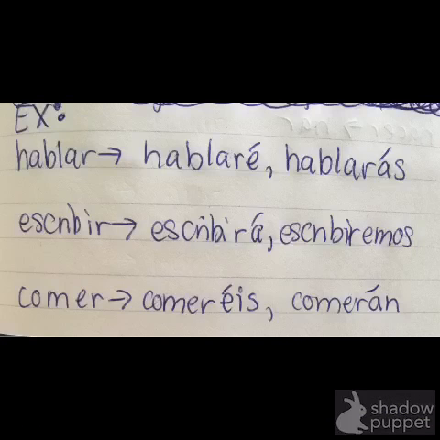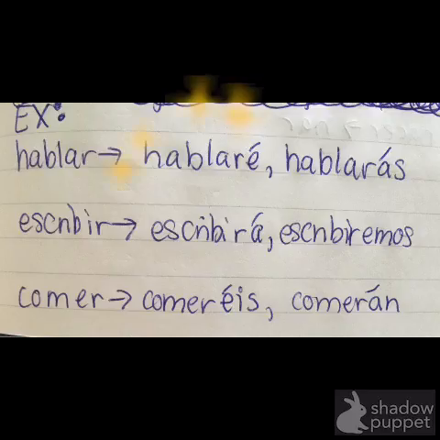Okay, so now I'm going to show you a few examples. So hablar is to talk, and when you conjugate this into the future tense, for the yo form, it is hablaré, I will talk, and hablarás in the tú form, you will talk. Escribir is to write.